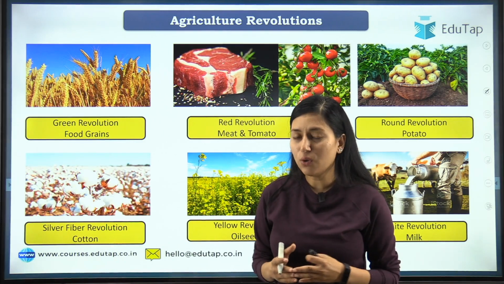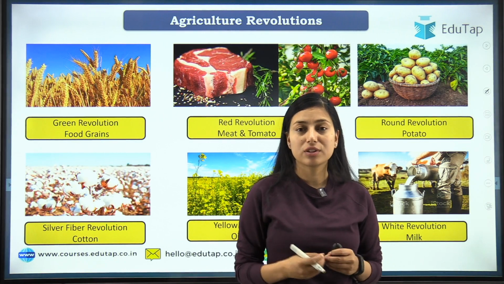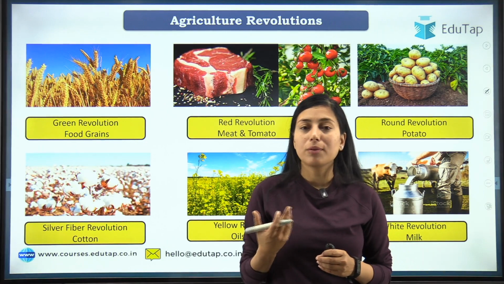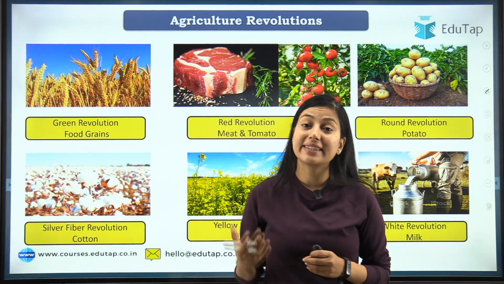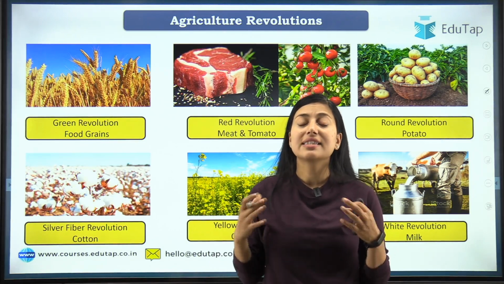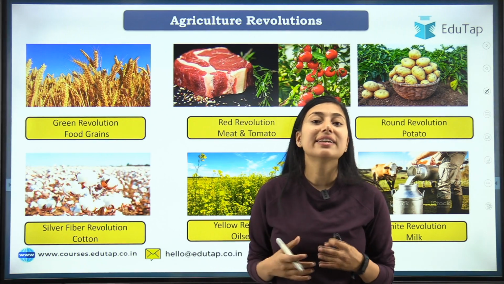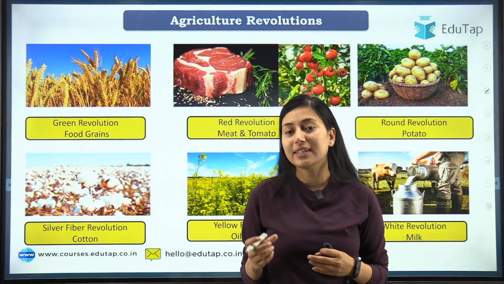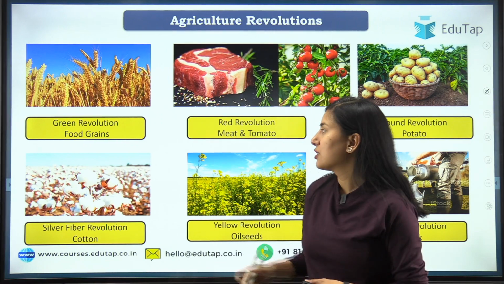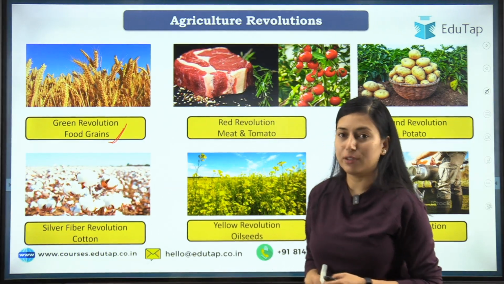Dr. Norman E. Borlaug, who is known as the father of the green revolution, introduced some exotic seeds from other countries into India, and these seeds out-yielded in India. India not only became self-sufficient, but we became an exporter of these food grains. So this is called the green revolution. Another name you should remember is the father of the green revolution in India, M.S. Swaminathan. So when food grain production increased, that is called the green revolution.